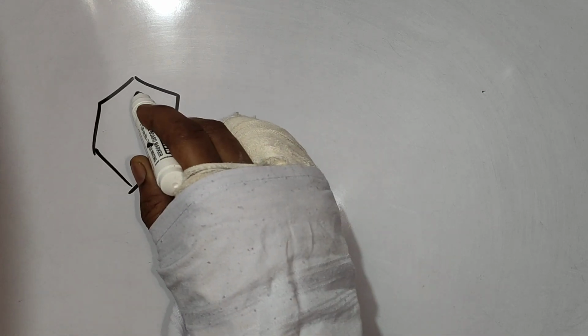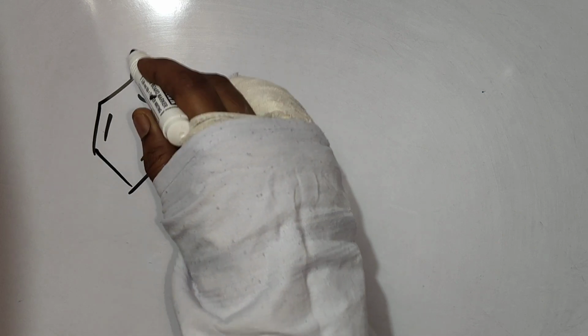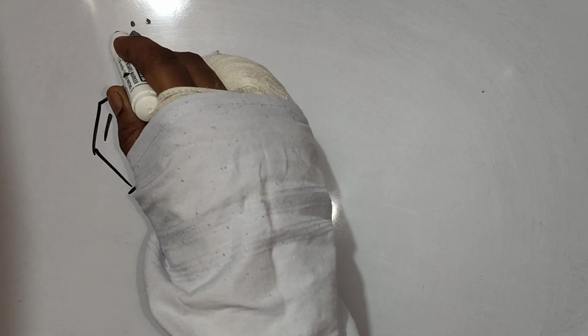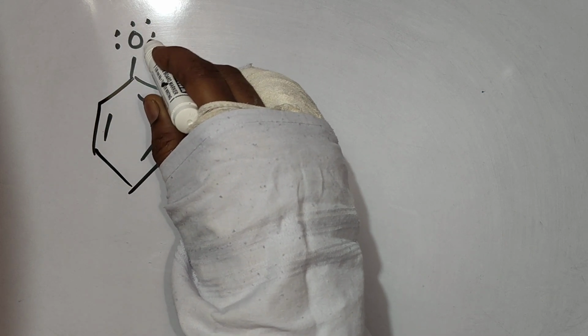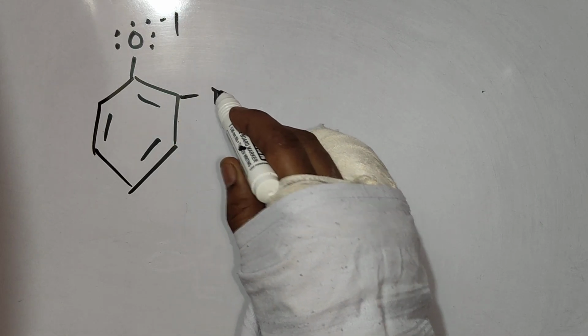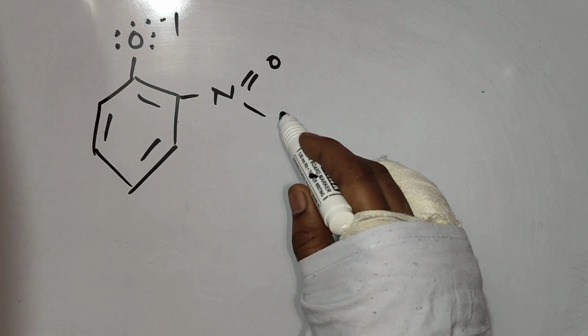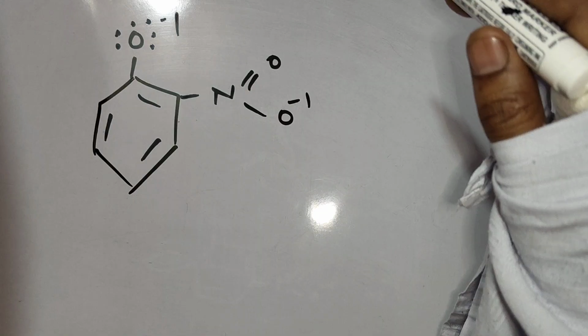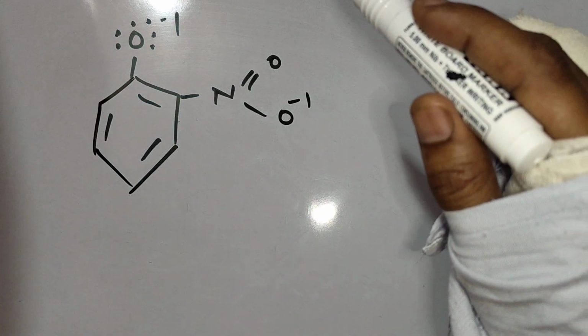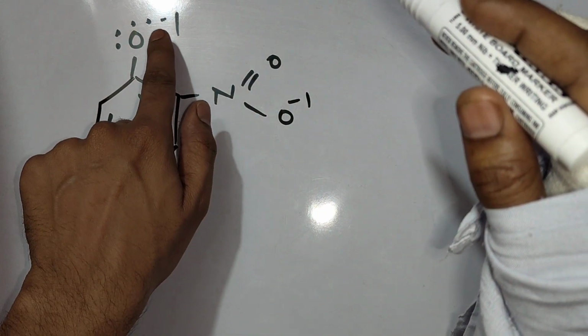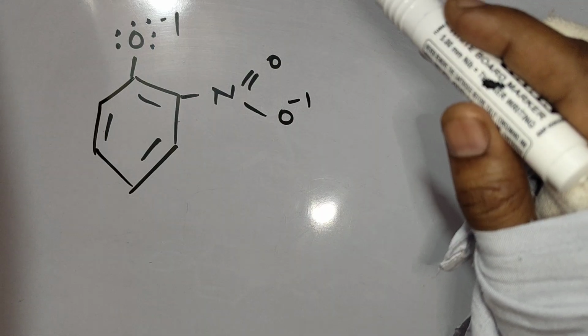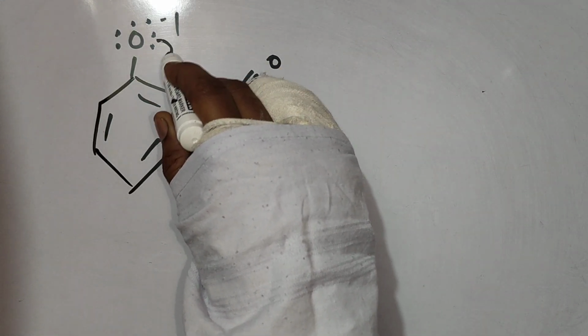The second way to check it is to check the stability of the anion. I am now going to apply the second method. Let's release the H positive ion. Check, I have released the H positive ion. I have made an anion there. The anion is unstable. You can check the negative charge there. Can it be stabilized? Yes, due to resonance.